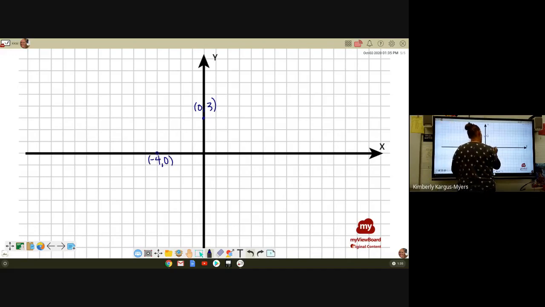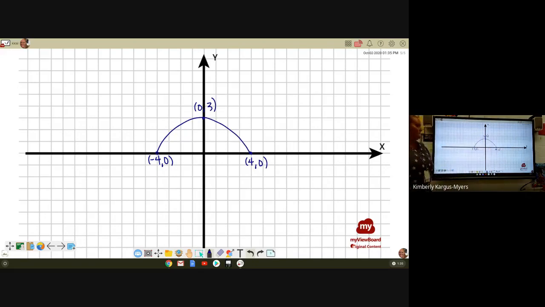And he ends at 4 out this way, so 4, 0, right? So this is the path that our little rabbit is going to take. Okay, totally correct, right? Totally correct. Okay, so in this one,